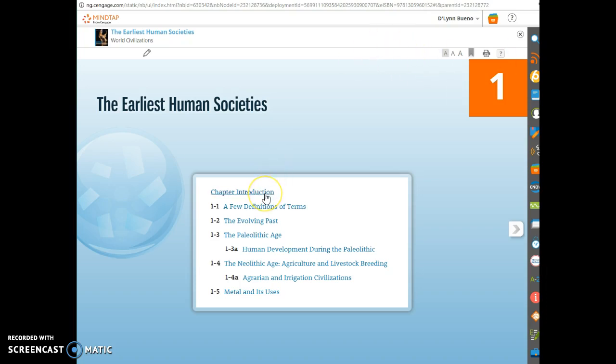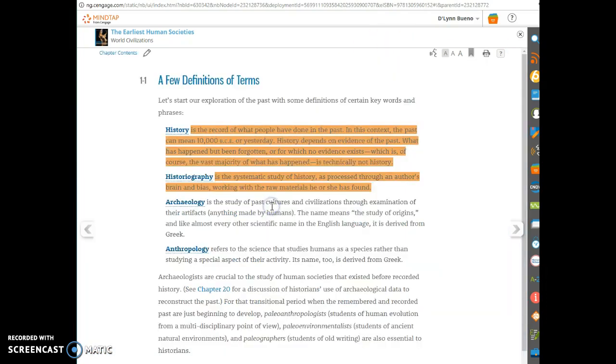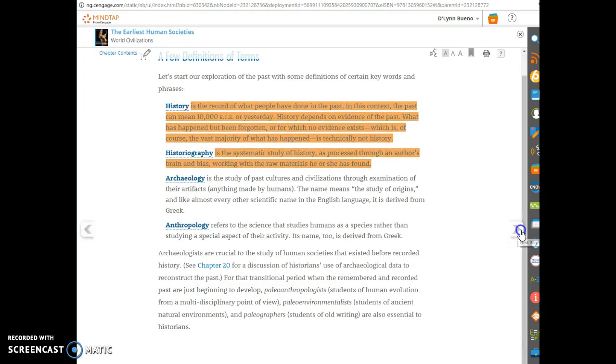So you can see the chapter introduction, a few definitions of terms. You can see that I've highlighted some stuff in here. If I've highlighted it, more than likely it means it's going to be on the exam. So if it's in orange, that's something that I think is important and that you should probably look at and write down in your notes.